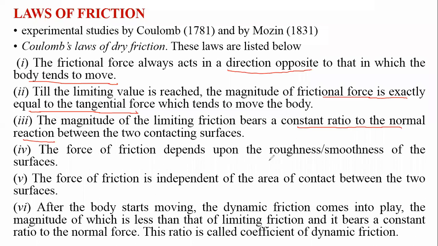The force of friction depends upon the roughness and smoothness of the contact surfaces, and the force of friction is independent of the area of contact. And when the body starts moving, dynamic friction exists, and this also bears a constant ratio to the normal force, called the coefficient of dynamic friction. All these are the laws of friction. Now let us proceed.